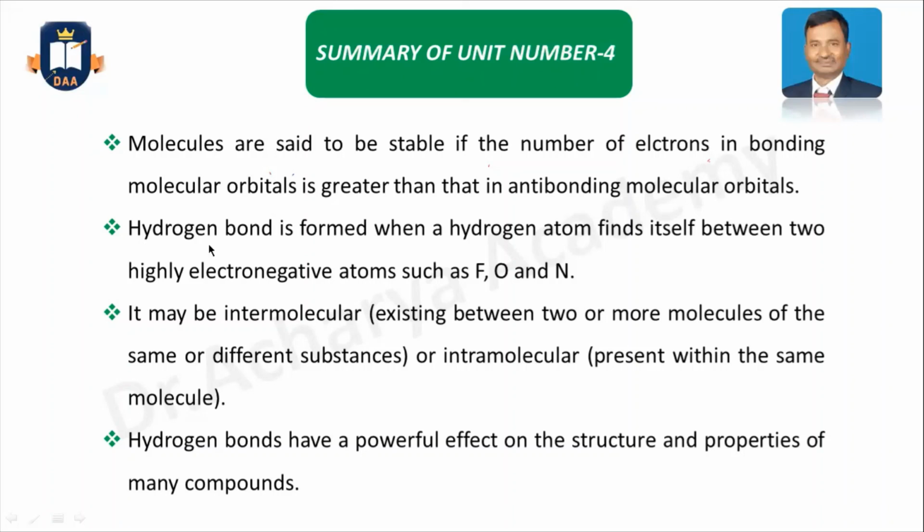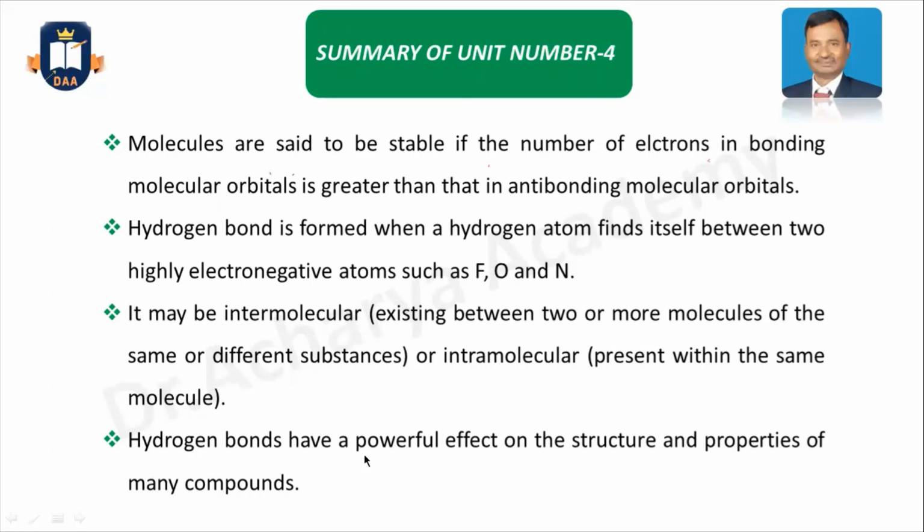Another concept is the hydrogen bond, which was also described in this unit in the previous class. It is formed when a hydrogen atom finds itself between two highly electronegative atoms. Examples I have already given in the previous class. Intermolecular hydrogen bonding is also possible, that means between two different molecules, which I also described very clearly.